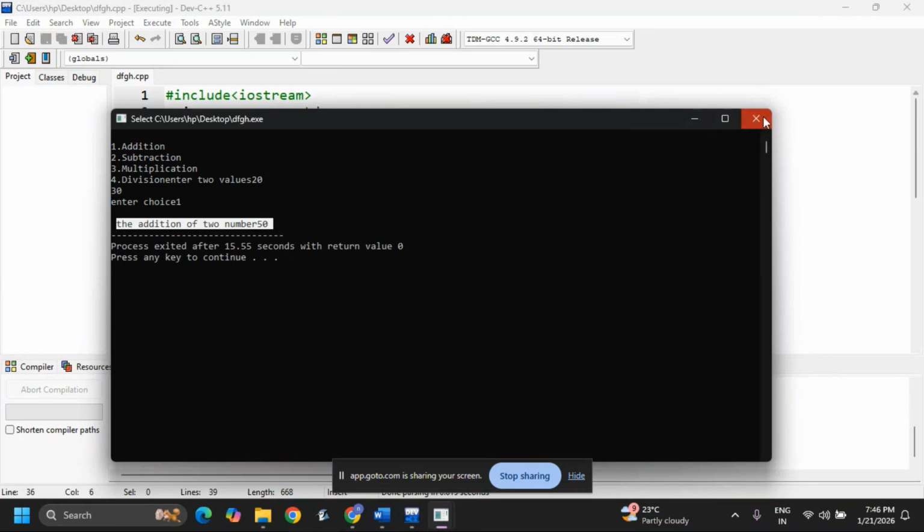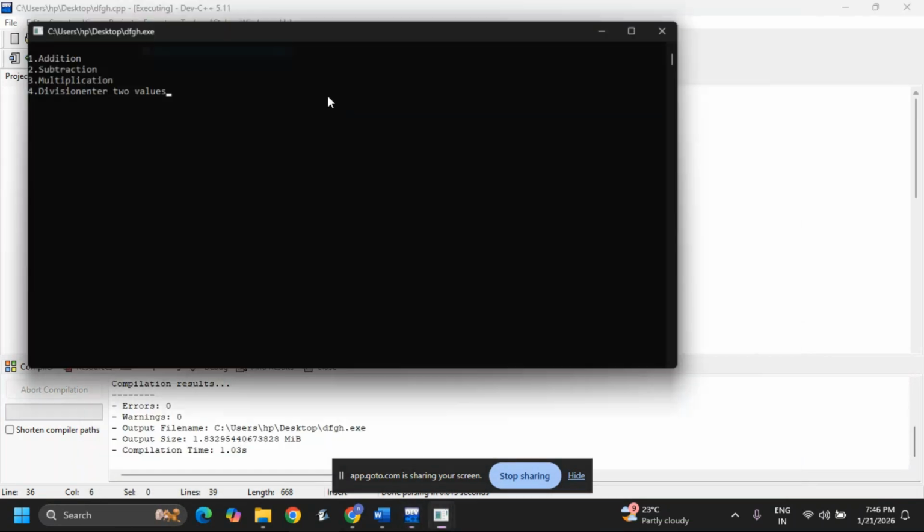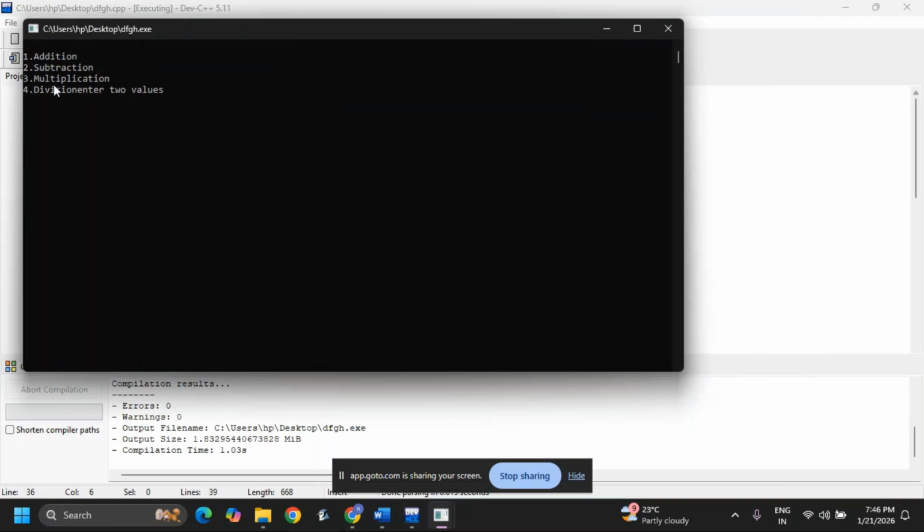Once again I am running one more. Execute, run. See, addition, subtraction, multiplication, enter two values, 30, 20. I want this choice is 2, subtraction. The subtraction of two numbers is 10.